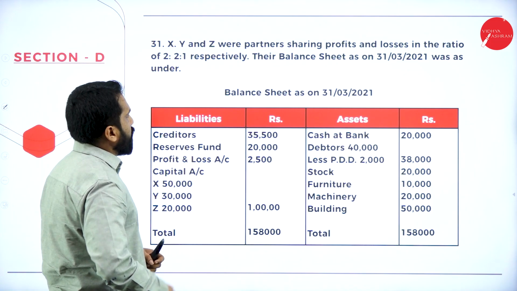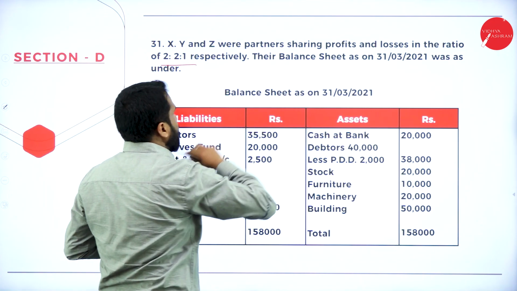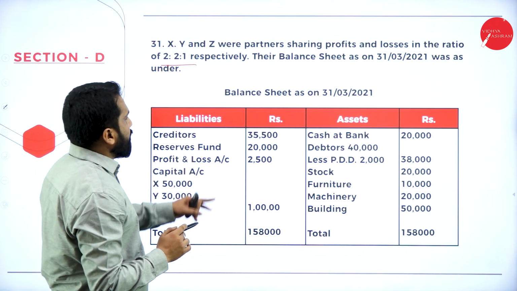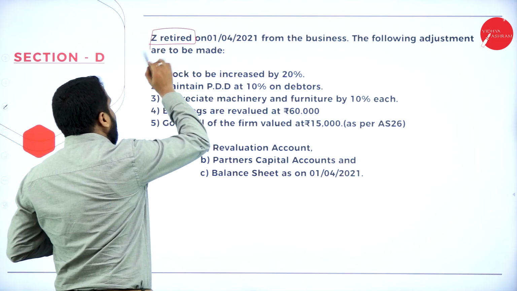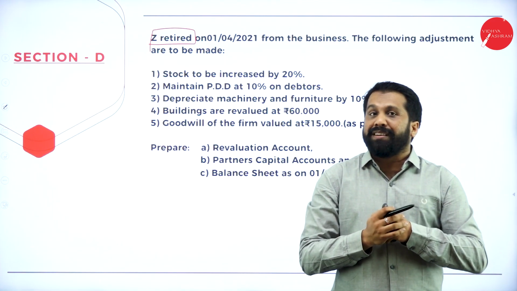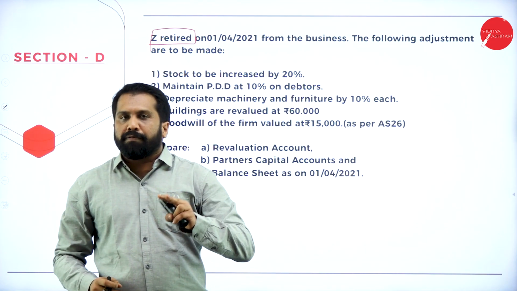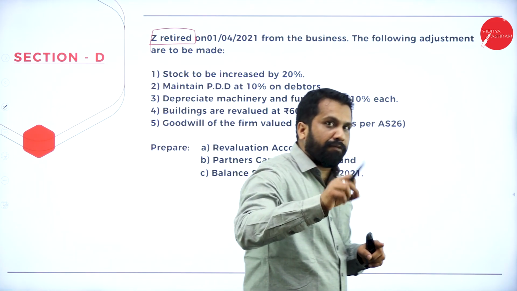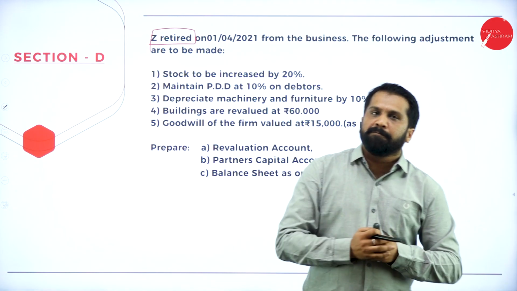X, Y, Z are partners sharing profit and losses in the ratio of 2:2:1 respectively. Their balance sheet as on 31st March was as under. Everything is given; this is the balance sheet. In this, Z retired. See, the second question will be what? After admission, the next question will be retirement. Earlier, it was not like that. Admission and retirement, out of the two, they used to ask any one. But from this year onwards, you have admission of a partner as well as retirement of a partner. You are supposed to attend both.